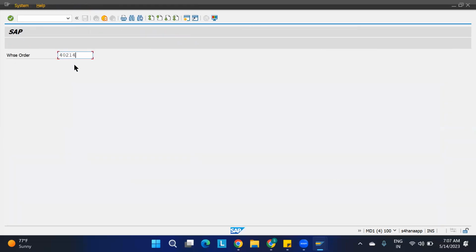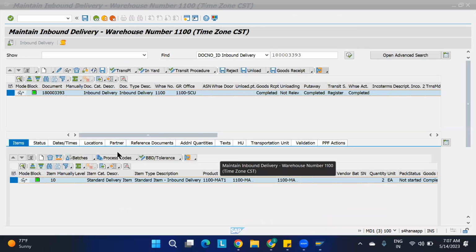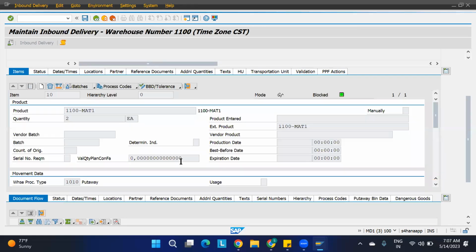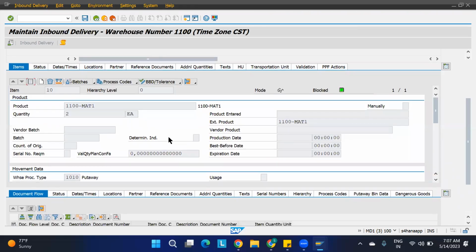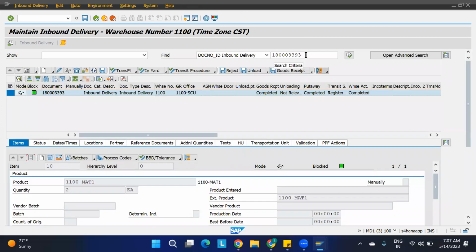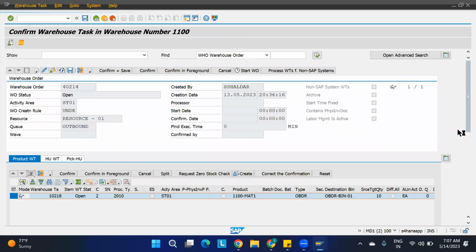Copy this, enter. So this warehouse order it has taken. Okay, pick HU. Okay, so there is no HU for us. Only warehouse, whether HU is there or not, one minute, I'll just check. So there is no HU. There is no HU concept at all. One minute, where I am. PRDO screen. No, this is not the PRDO screen. Close this. Yeah, that is right.